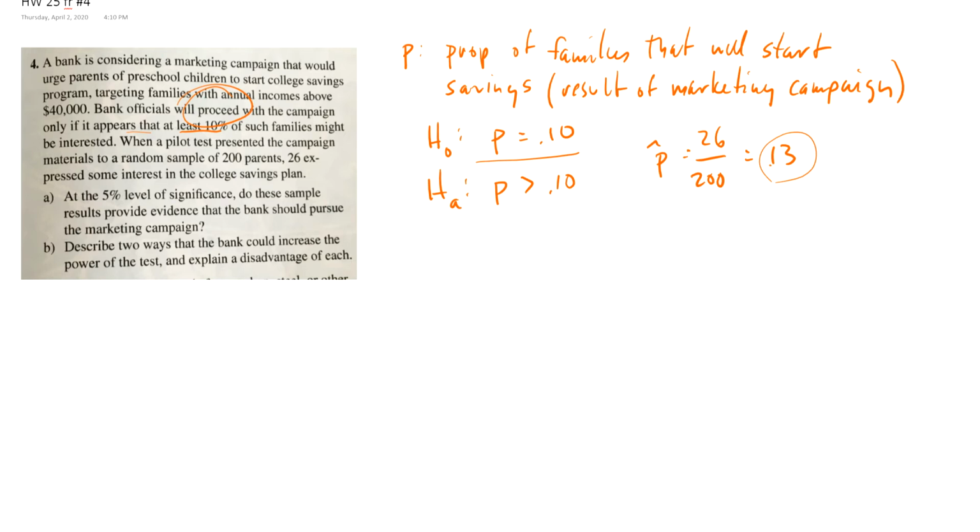Okay, so we want to do the one proportion z-test. All right, and there's my hypothesis, and I define P, and my conditions. It has to be a random sample. Well, random sample is given.